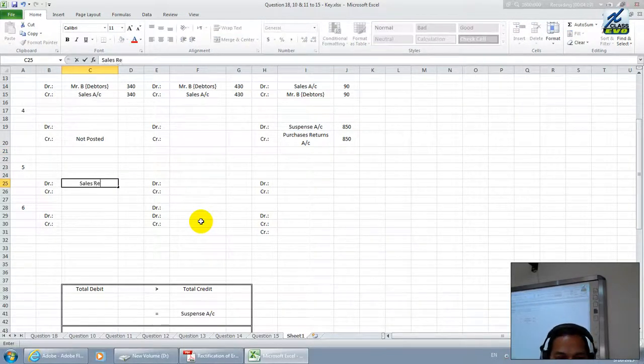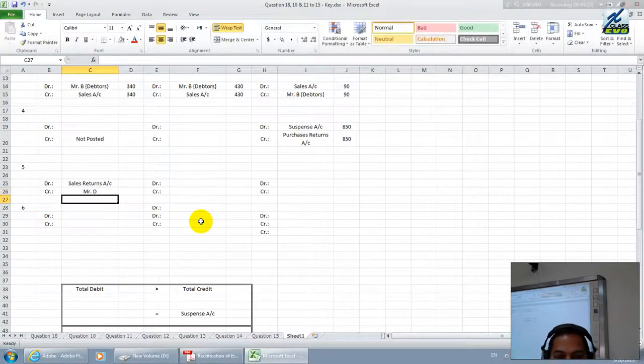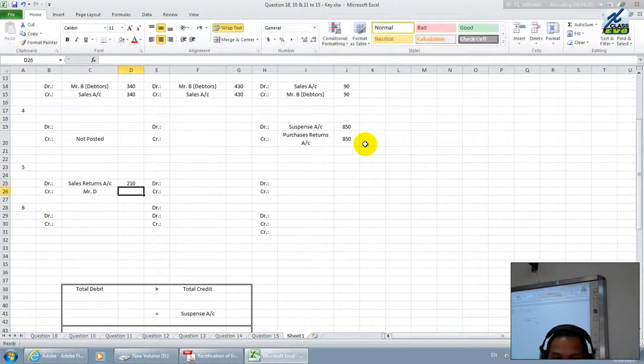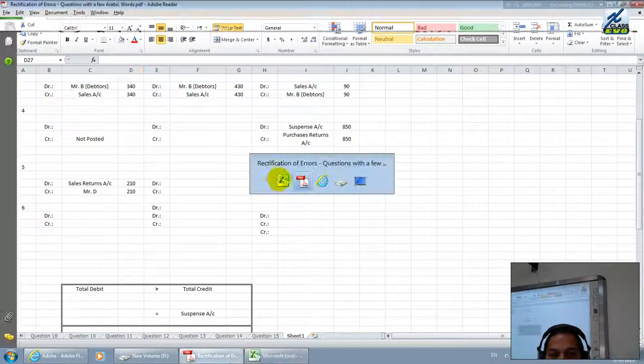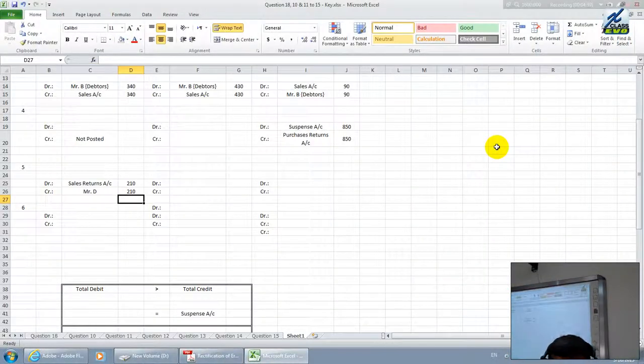Sales returns account debit, and Mr. D is to be credited. The value is 210. Then what is the mistake here? They say sales returns from Mr. D amount was written in the sales book.